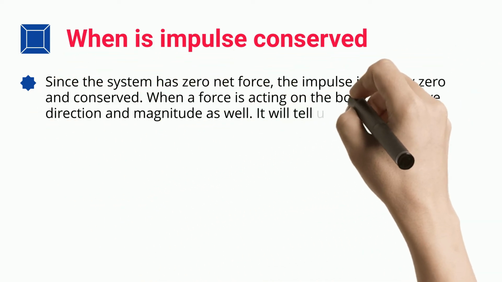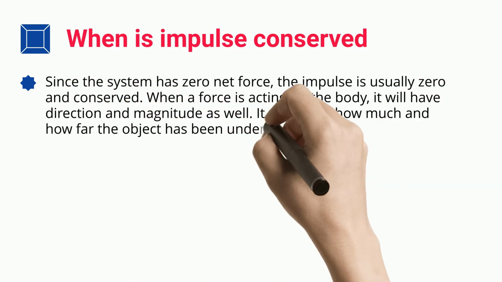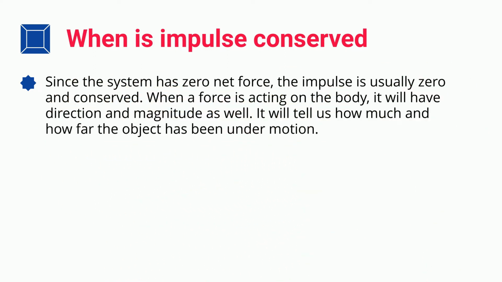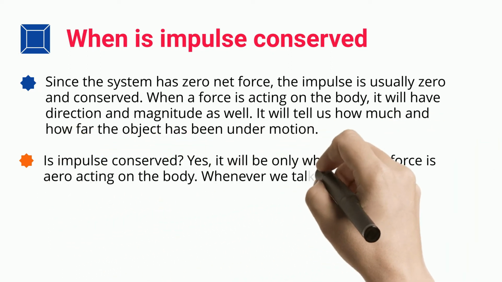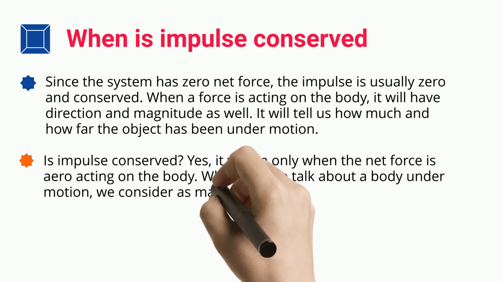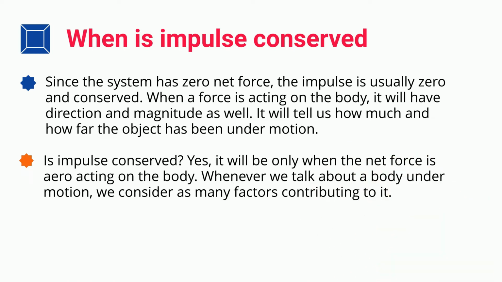When a force is acting on the body, it will have direction and magnitude as well. It will tell us how much and how far the object has been under motion. Is impulse conserved? Yes, it will be only when the net force acting on the body is zero. Whenever we talk about a body under motion, we consider as many factors contributing to it.